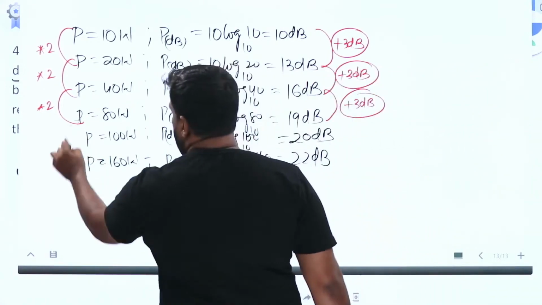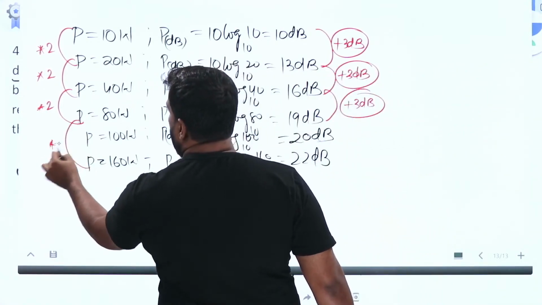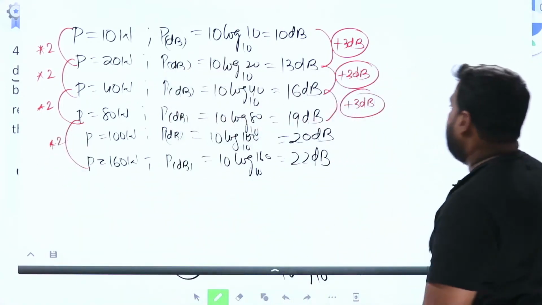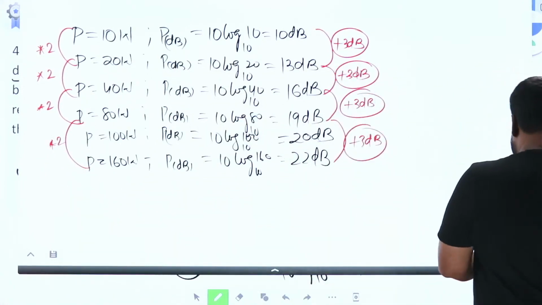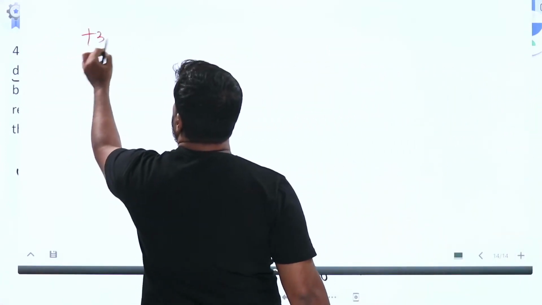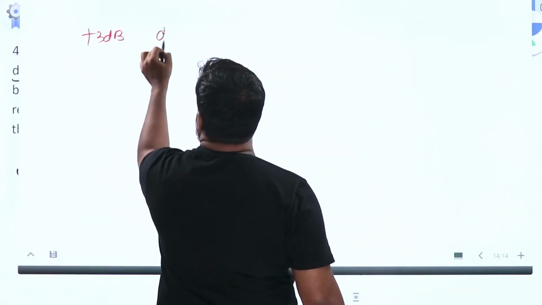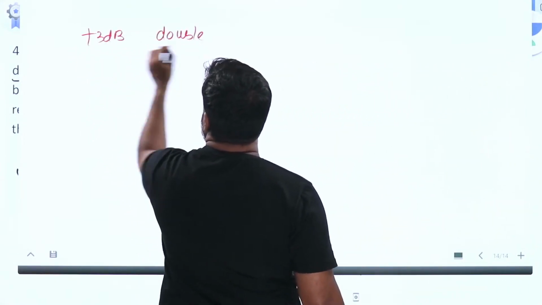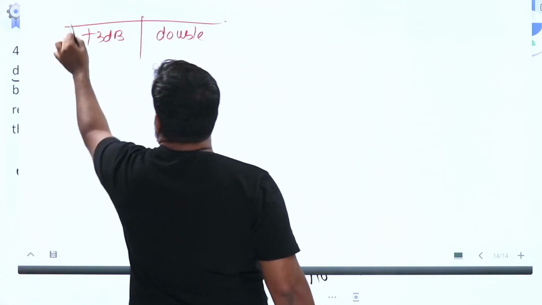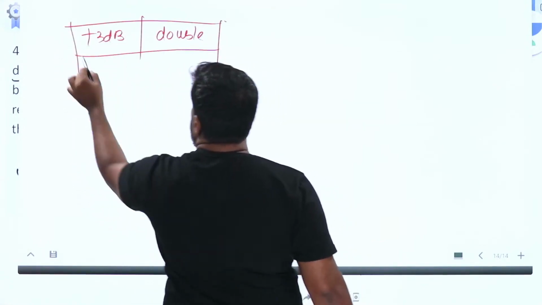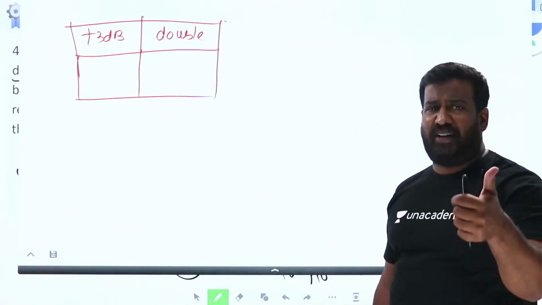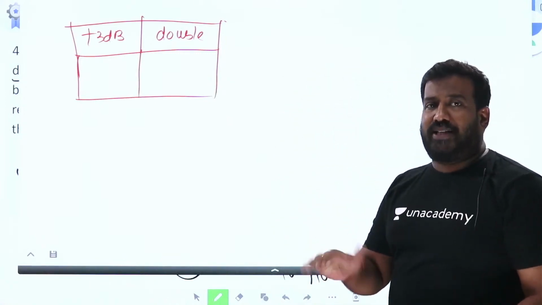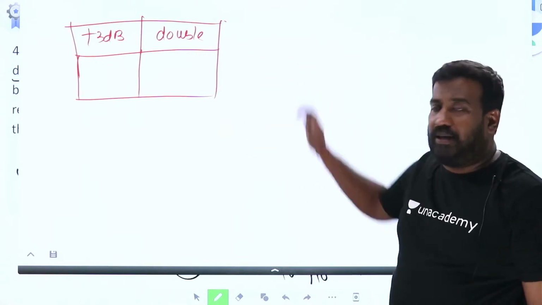Power got multiplied from 80 to 160, 2 times. How much improvement did you get? 3 dB. What is the conclusion? Every time you got a 3 dB improvement, power will become double. For every 3 dB increase, the power will become double. Got it? Is it not a beautiful concept? For every 3 dB, the power gets doubled.